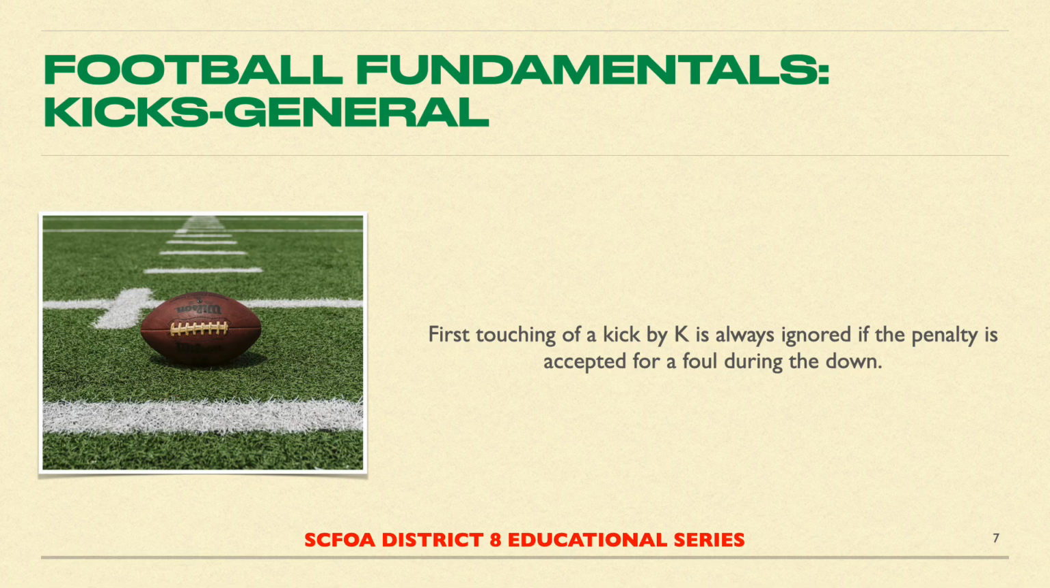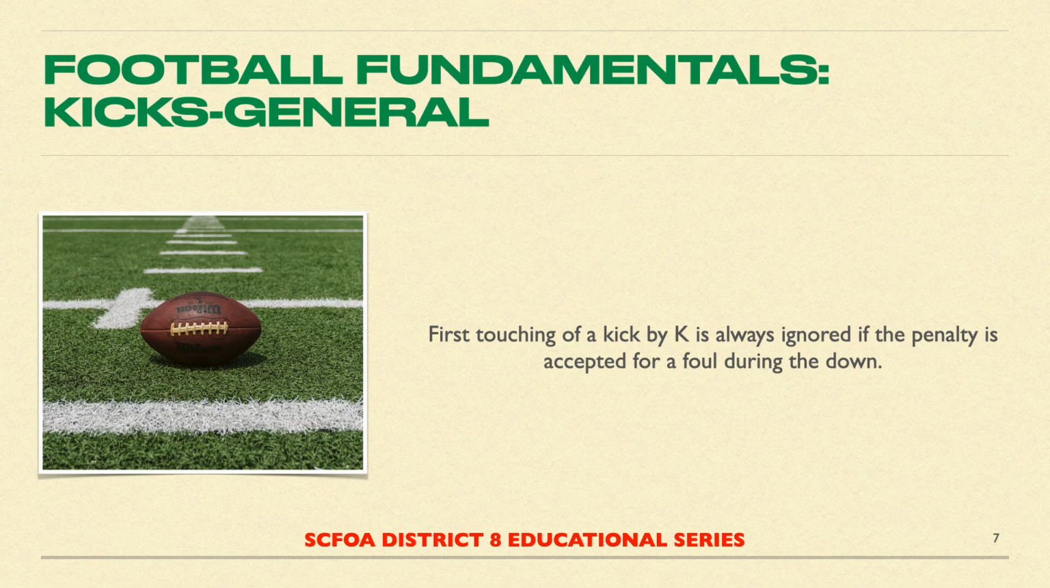All things being equal, R can always take the ball for a new series at any spot of first touching, or they can take the results of the play. For example, they can take the ball at the spot of any first touching if they catch or recover the kick after K touches it and then run backwards for 40 yards and are downed. Or they can take the ball at any spot of first touching if they recover the ball after it is touched first by K and then fumble and lose possession of the ball during the return.